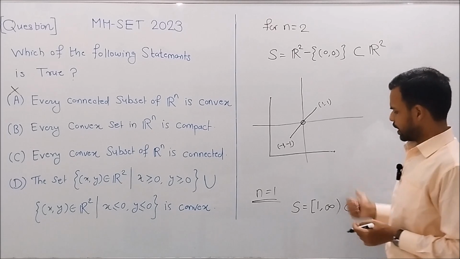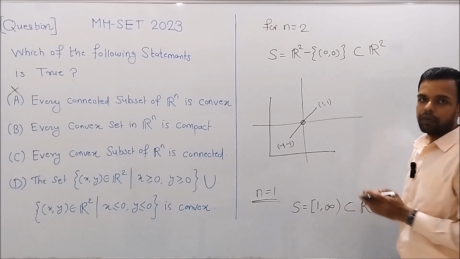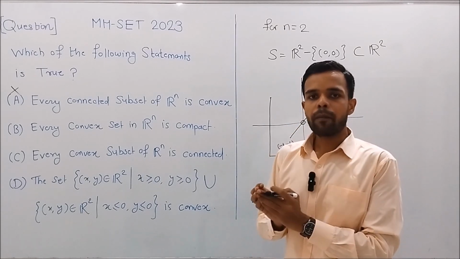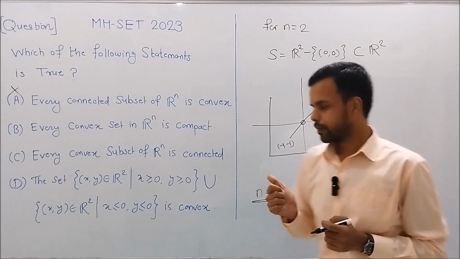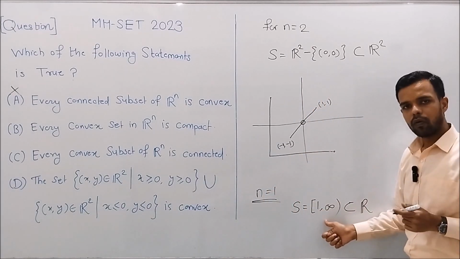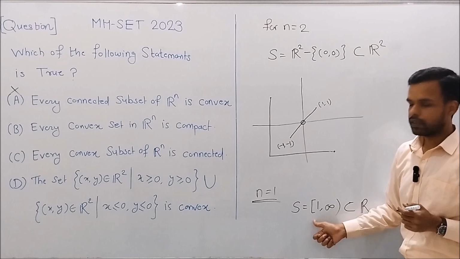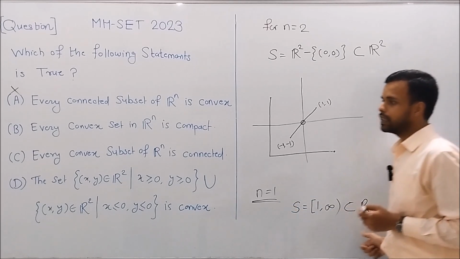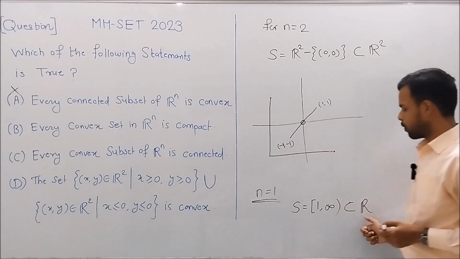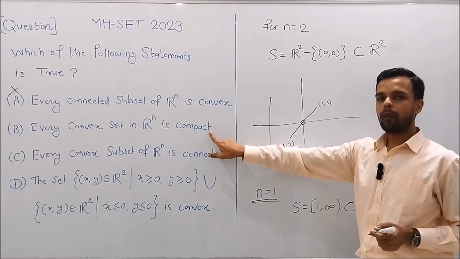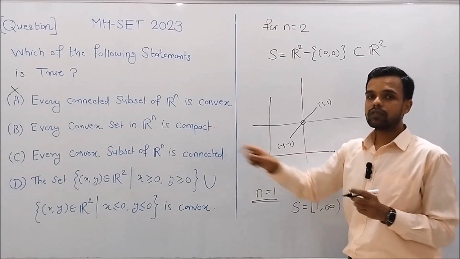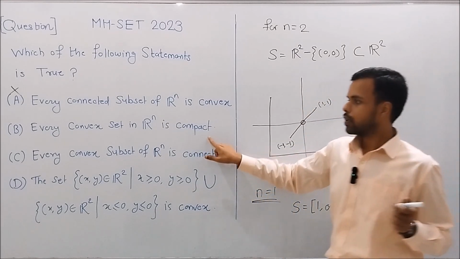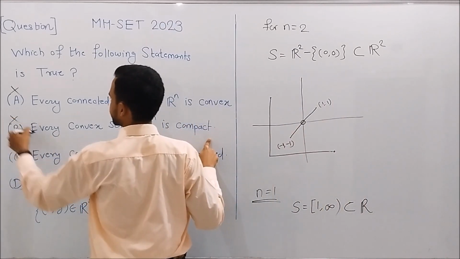But is it compact? We know that by the Heine-Borel theorem, a subset of R is compact if and only if it is closed and bounded. Clearly this set is closed but it is not bounded, and so by the Heine-Borel theorem it is not compact. So there exists a convex subset of R which is not compact. So the statement in B is also not always true, so we mark it as incorrect.